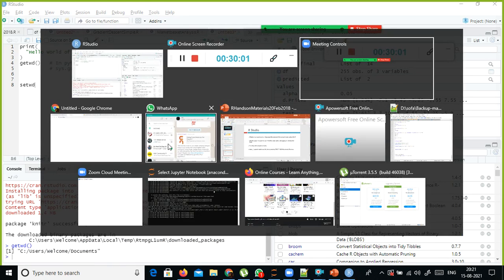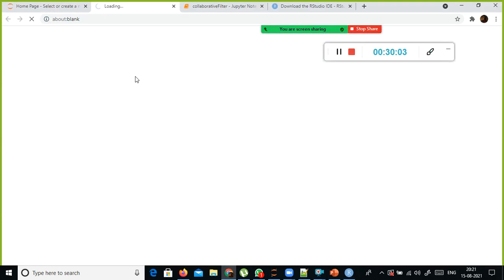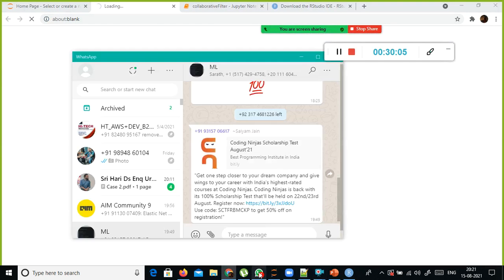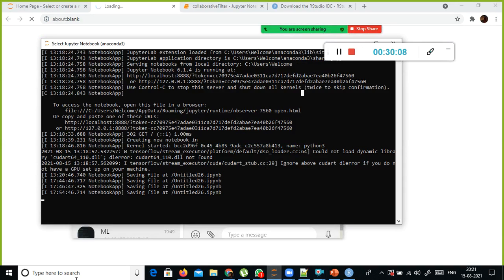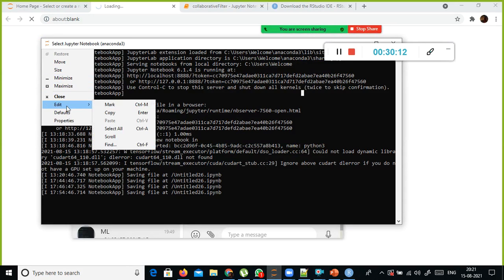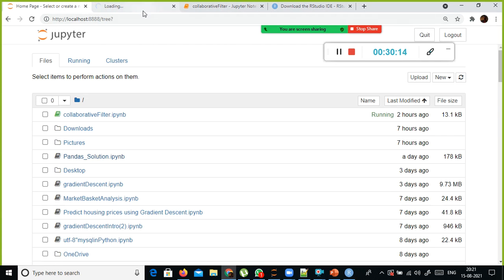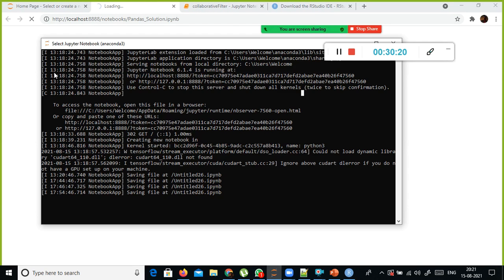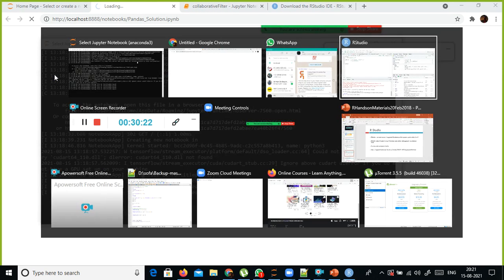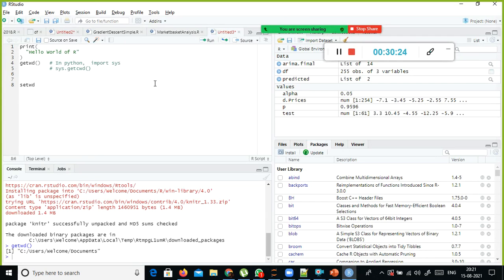Where is this Python thing? Is that still going on? My god, I don't know why Python takes so much time. Already I got the dashboard. Okay, let it be. Sometimes it will take longer, though my memory capacity is high.